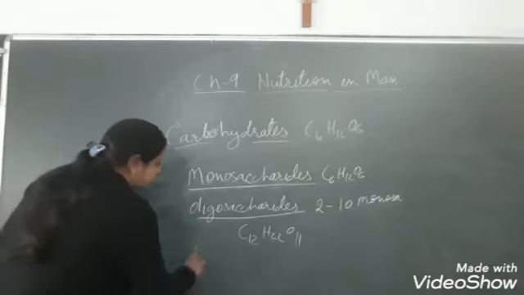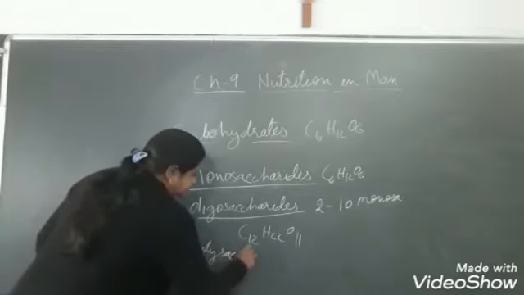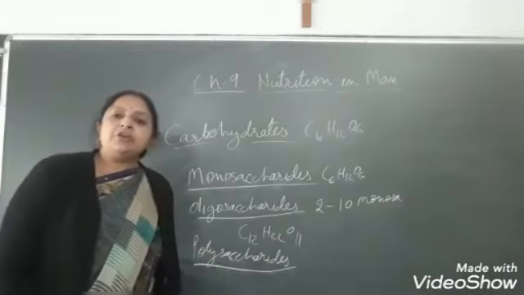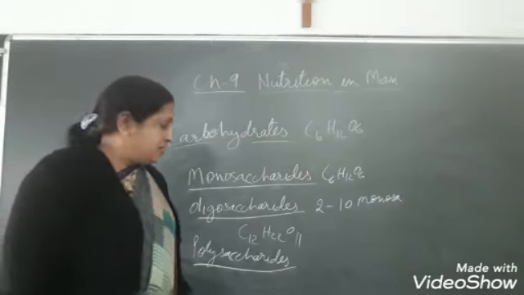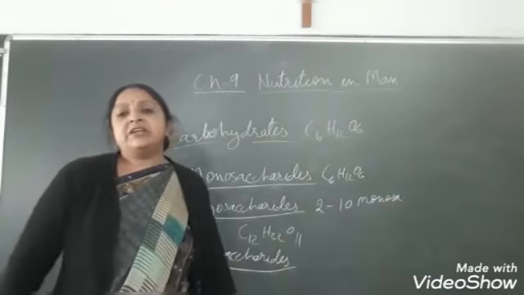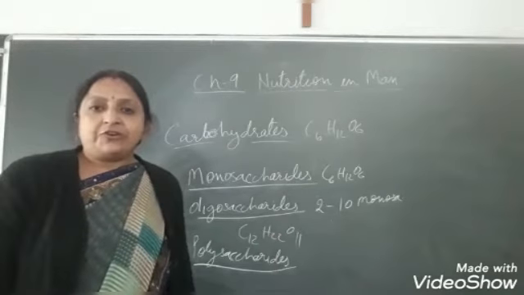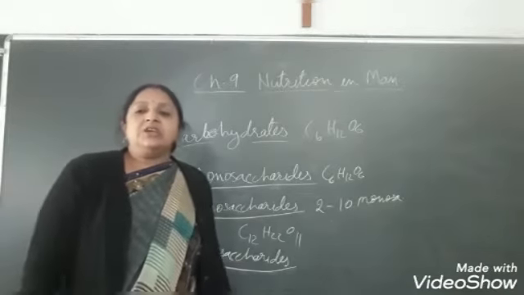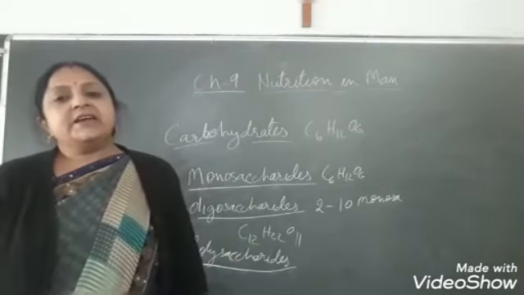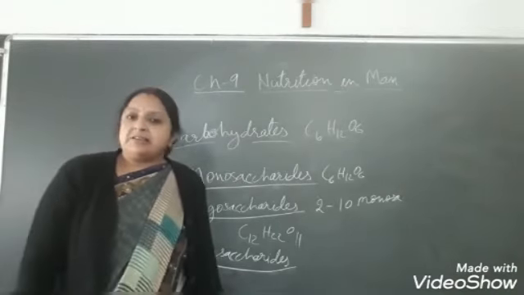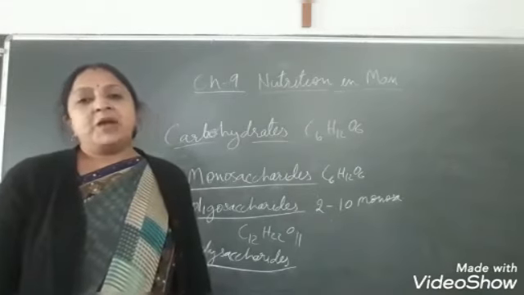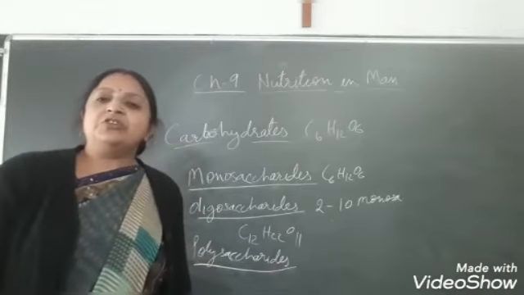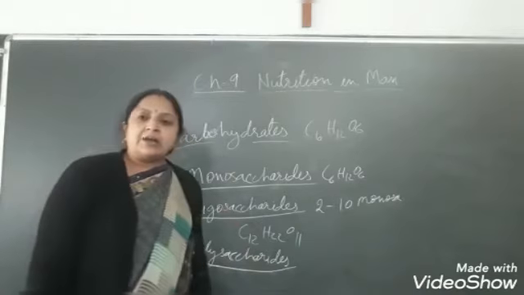Now the third one is the polysaccharides. Polysaccharides are formed by the union of more than 10 monosaccharides. So they are neither sweet in taste nor soluble in water. A good example of polysaccharide is cellulose, the component of plant cell wall. The second example is starch, food stored in plant cells, and third is glycogen, the food stored in animal cells. This is all about the carbohydrates.